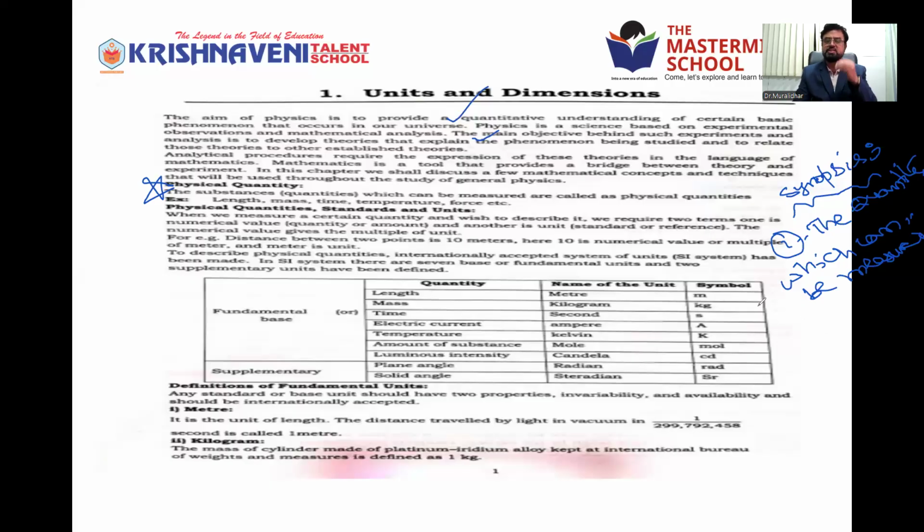Anything, it may be mass, time, length, distance, velocity, density, pressure, power, which we are able to measure. So how do you measure? Either by a device, some can be measured by instruments. Some can be measured by formulas, right? Some can be measured by methods. Temperature is there.